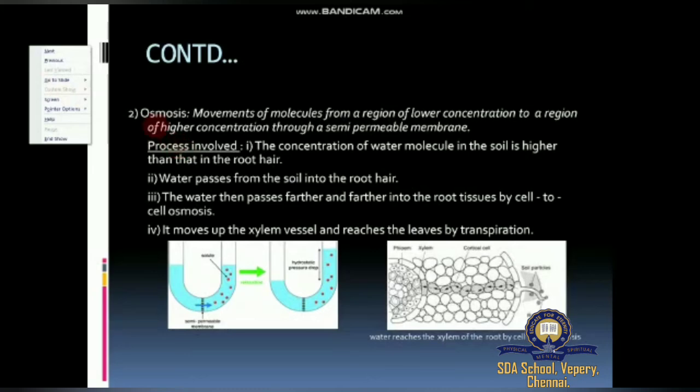Second process of absorption is called osmosis. It's very easy. Here two pictures are given, a U-shaped glass tube separated by a semi-permeable membrane. What is semi? Semi means half. Permeable means it allows materials to move from inside to outside.